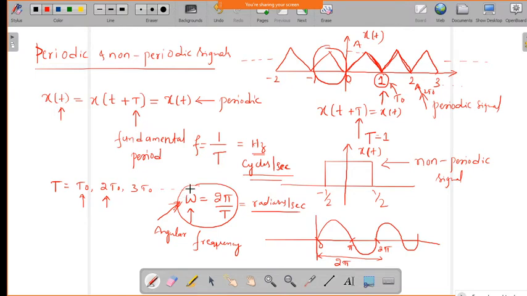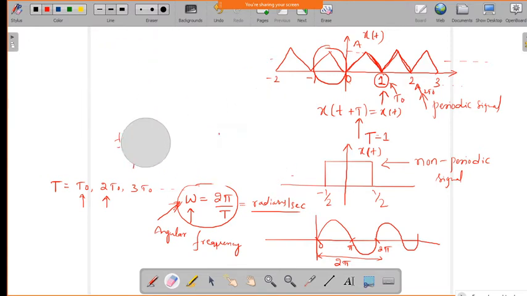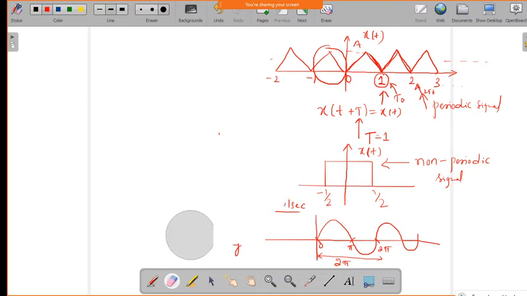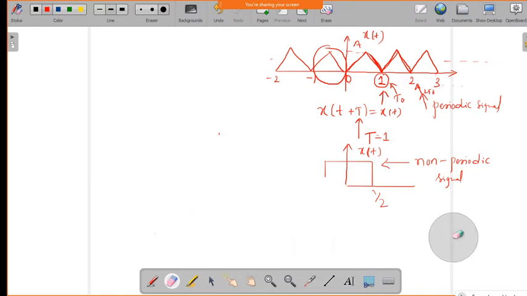So now if you take the same case for the discrete time signal, so now if we have a discrete time signal x of n, and it is repeating after some discrete set of signal samples,